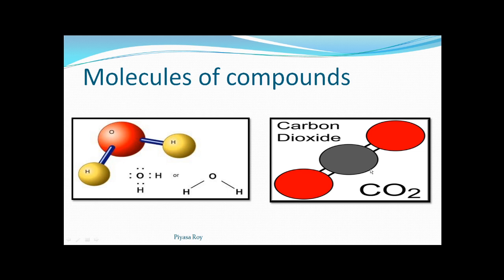Here also you can see the ratio of carbon to oxygen is 1:2. So one carbon atom and two oxygen atoms are there, so the ratio of carbon to oxygen will be 1:2, and this ratio is fixed. From anywhere we can collect the sample of carbon dioxide, the ratio will be the same everywhere.